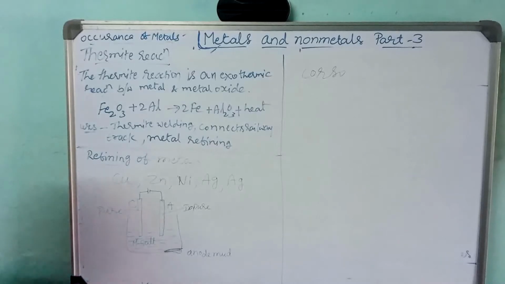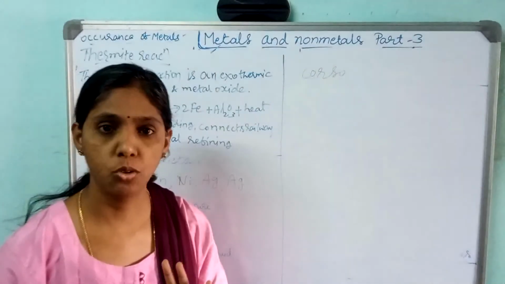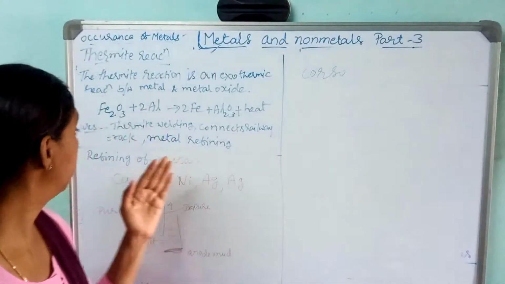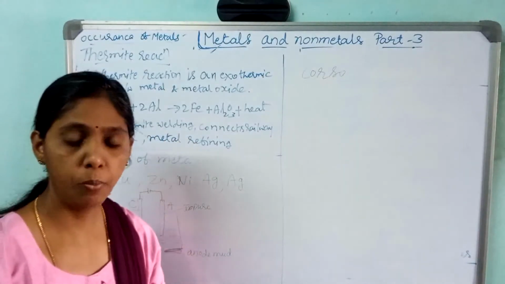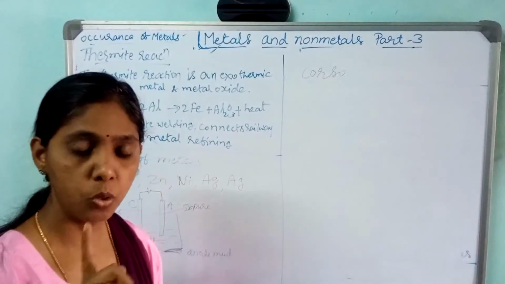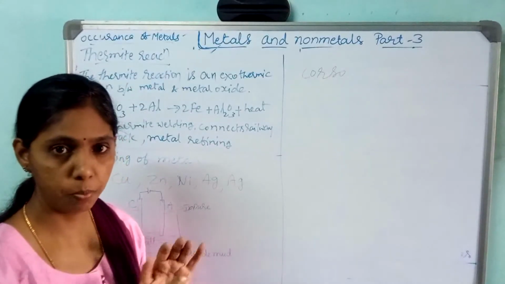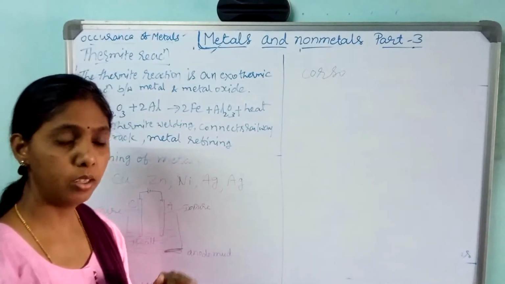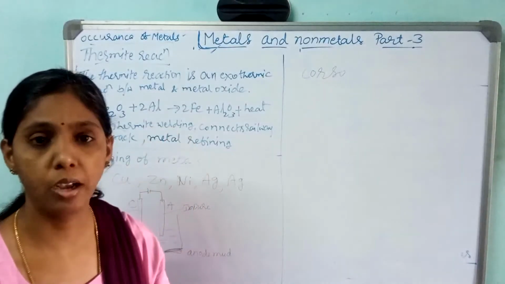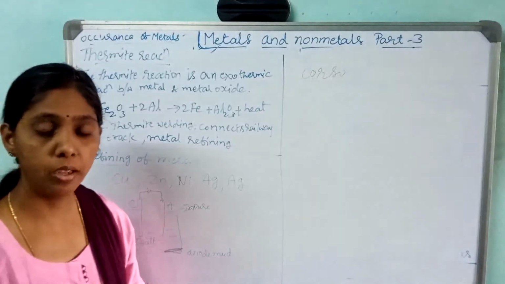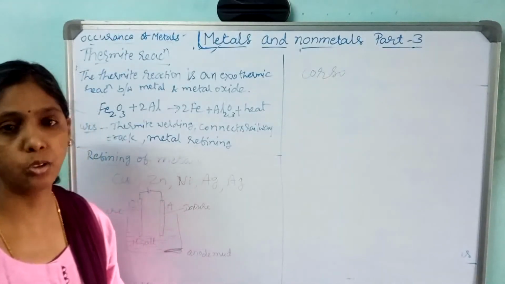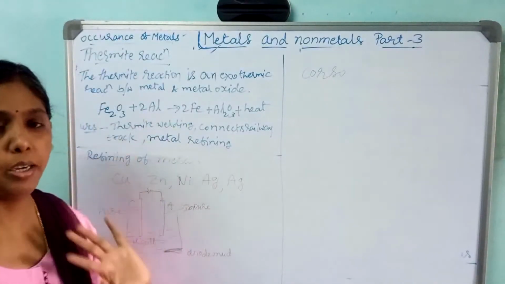Now let me pass on to the thermite reaction. Before going to the refining of the metals, they have given about a thermite process, which is very important. Roasting and calcination are important, as I told, but more than that, the thermite reaction is very important. What is the thermite reaction? It is a highly exothermic reaction between metal and metal oxide.